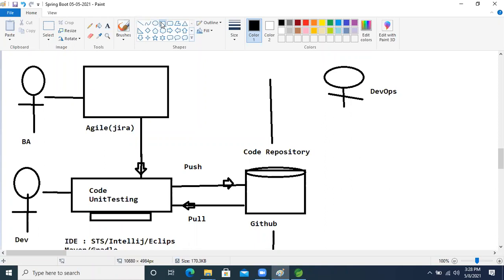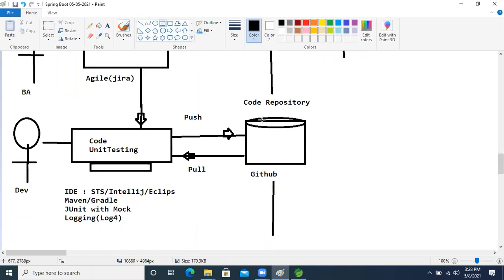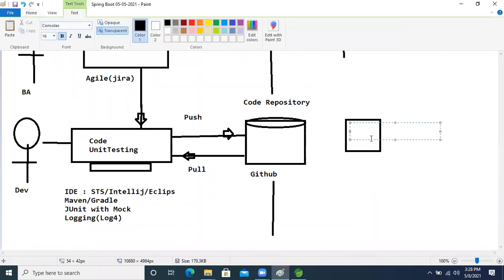We will create a jar and war. The DevOps people will take this code and convert it into a jar or dot war. This concept is nothing but the build.